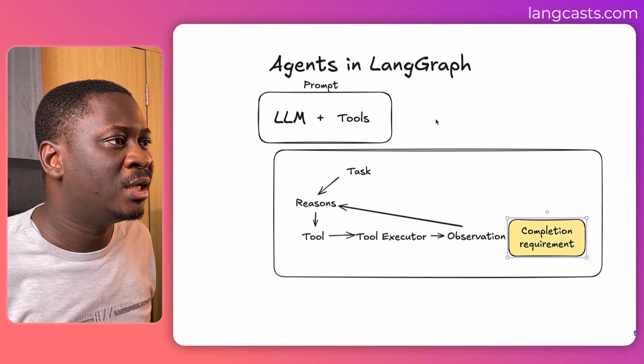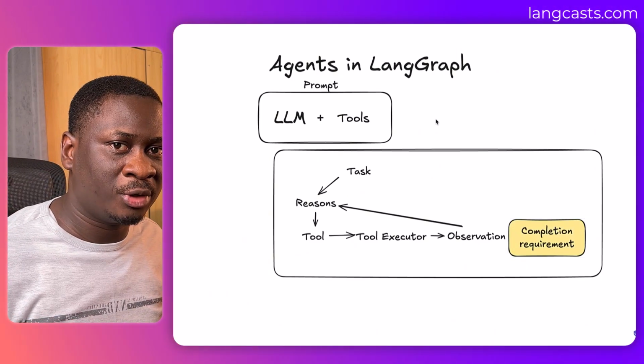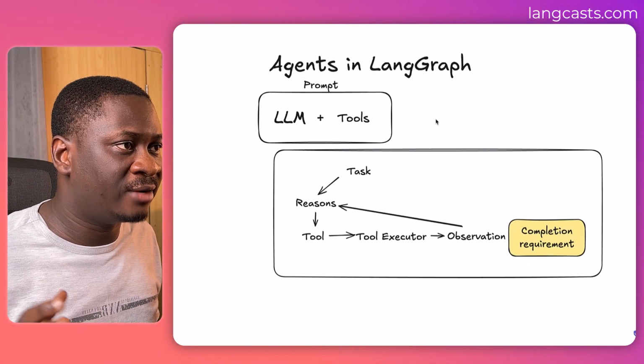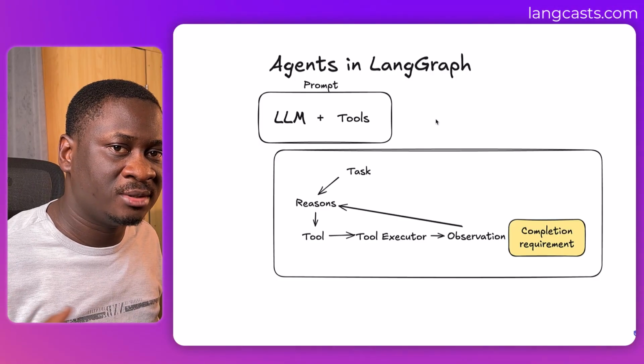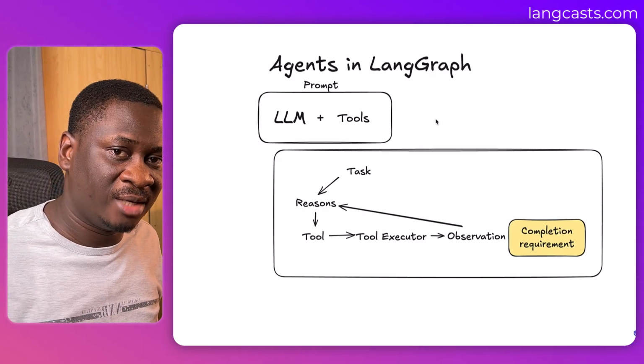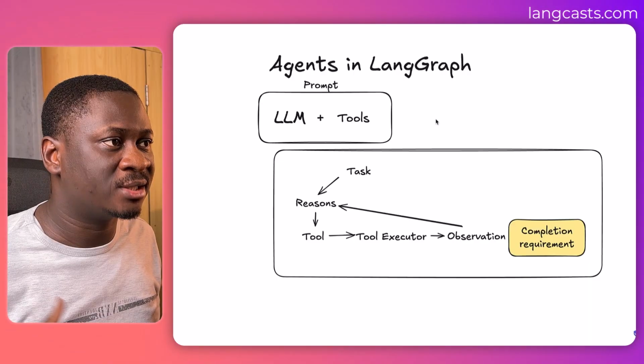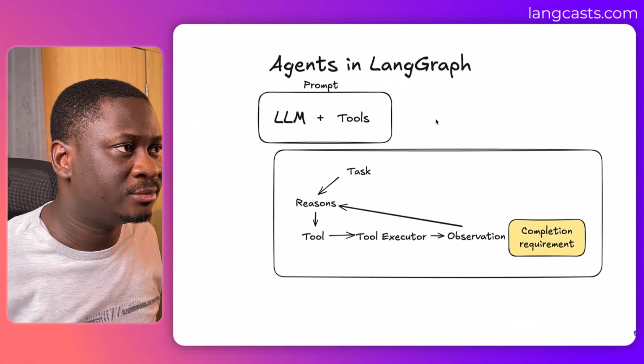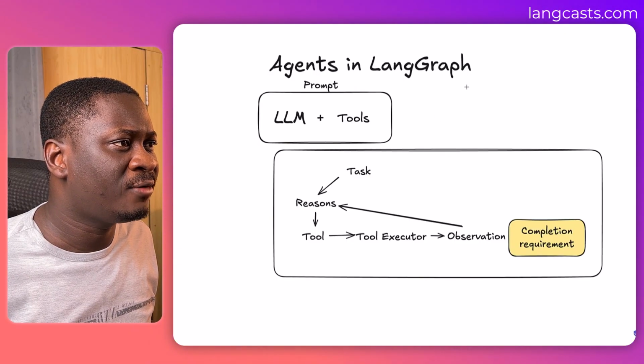Let's give this color. Now, what are some of the other components of an AI agent? Like I said, in its most basic form, in LangGraph, an AI agent simply consists of a prompt, an LLM, and tools. The LLM is the brain, the tools are the action takers, and the prompt is how you pass instruction to the agent. But what are other components that LangGraph provides? First is memory.